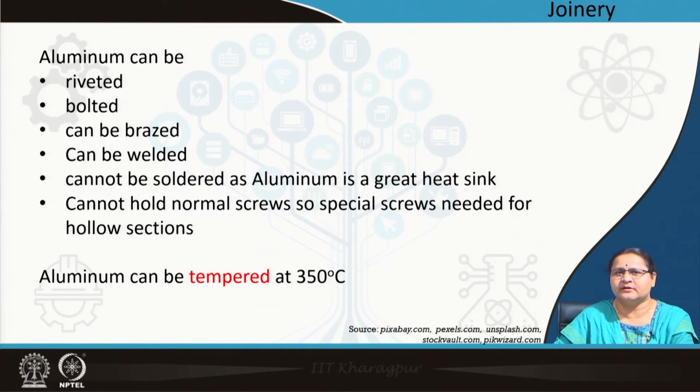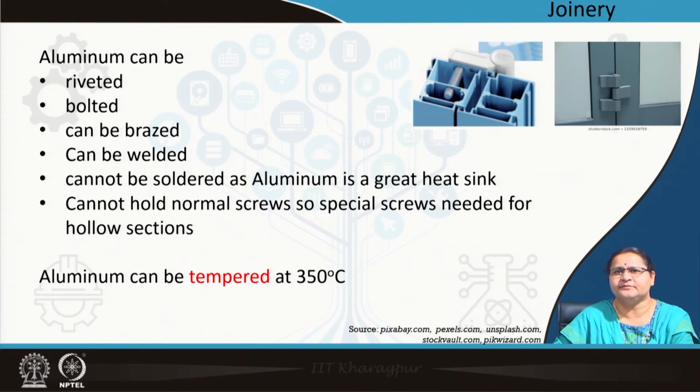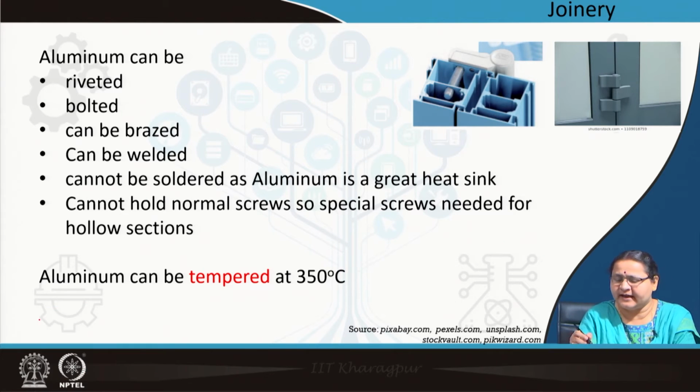Coming to screws, because we skipped that during riveting and bolting, you need special screws for aluminum hollow sections. I think you can see this picture, it is a very different kind of hinge holding two aluminum surfaces. If you see a closer picture, you can see here that the screw is not like the regular screw.